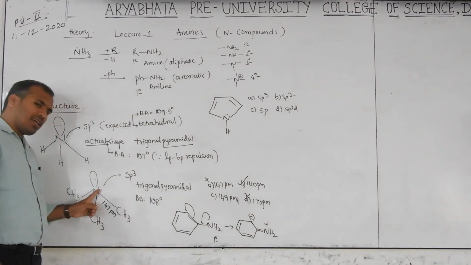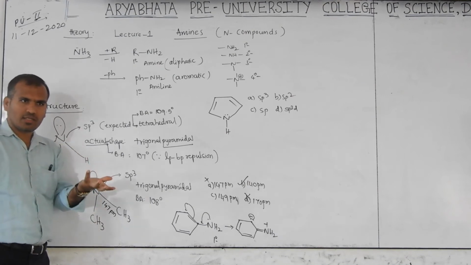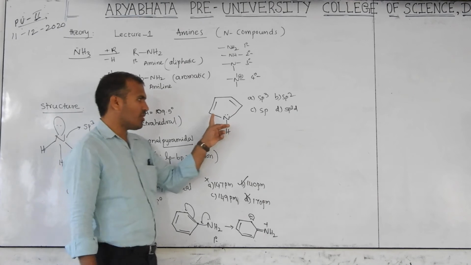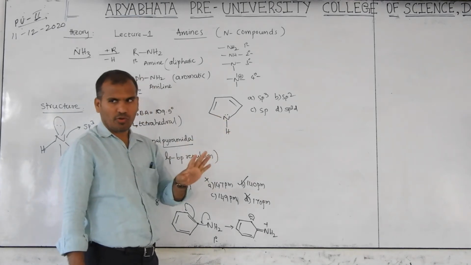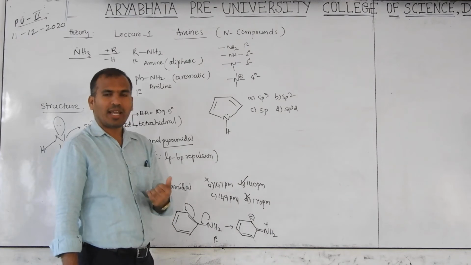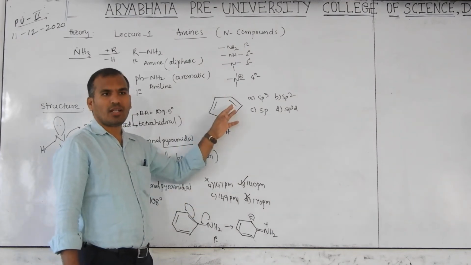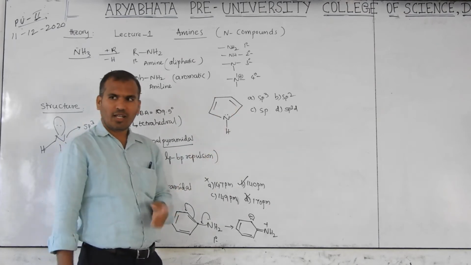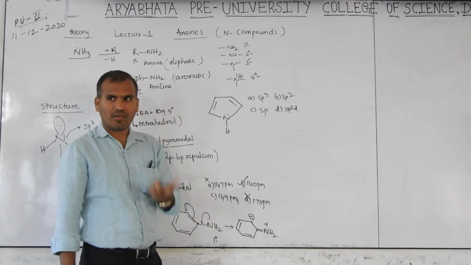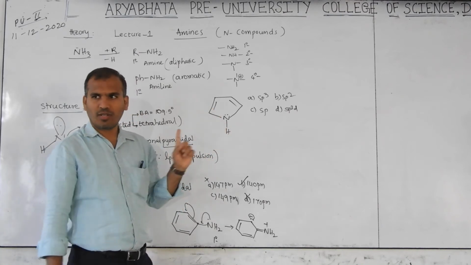Here, how to decide this hybridization? Around the nitrogen 4 groups are there, thus it is sp3. Around this, how many groups are there? 1, 2, 3, and a lone pair also is there, so 4. With 4 we would expect sp3, but not here. Reason? It is aromatic. And this is not completed in resonance yet. I will discuss in the resonance chapter how this is considered as sp2.